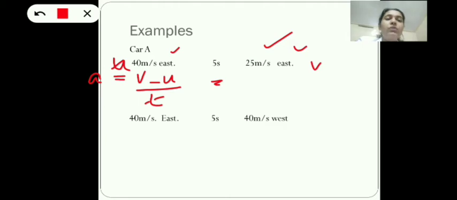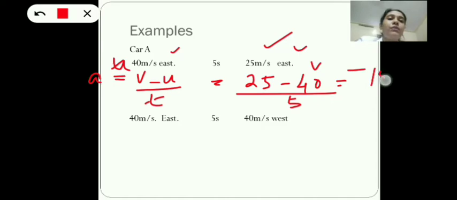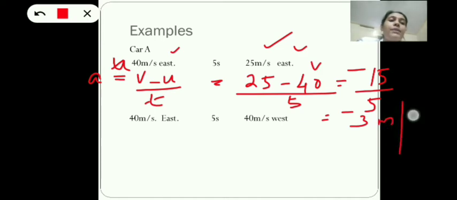Now substitute. So what will you get? v is 25, 25 minus u, which is 40, divided by time. It is 5 seconds. So that is minus 15 by 5, that is minus 3. What is the unit? Meter per second square. So here the acceleration is minus 3 meter per second square. So it is a negative acceleration or retardation.